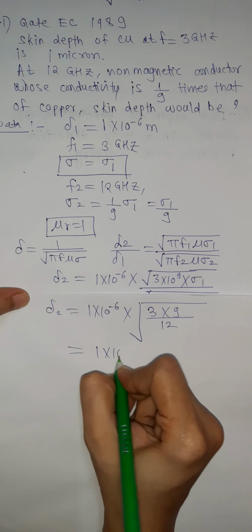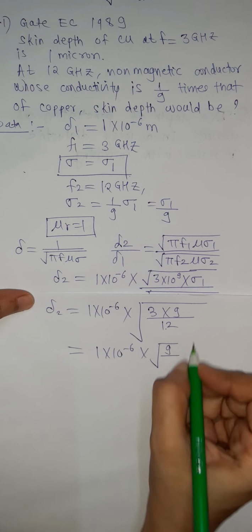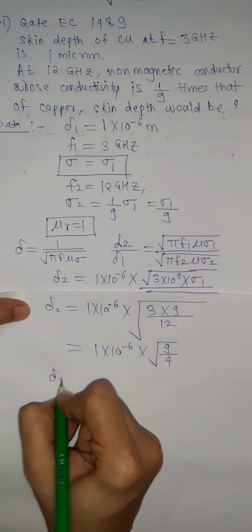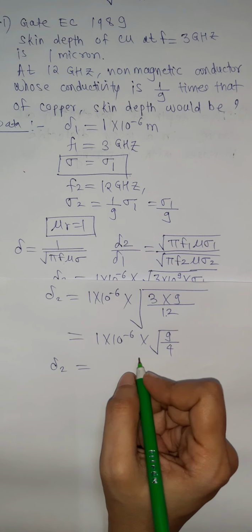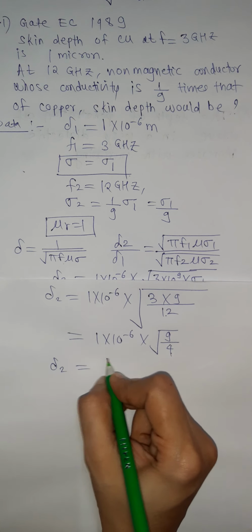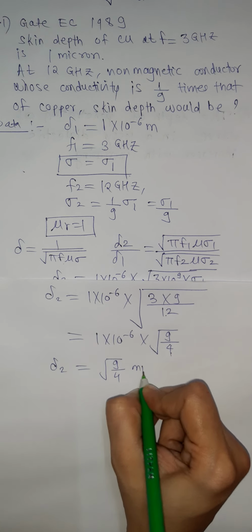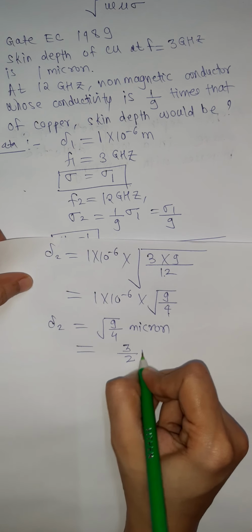So it will be 1 into 10 raised to minus 6 into root of 9 by 4, since 3 4s are 12. So the skin depth delta 2 at frequency 12 gigahertz with conductivity 1 by 9 times that of copper is 9 by 4 micron. We can also write it as 3 by 2 micron.